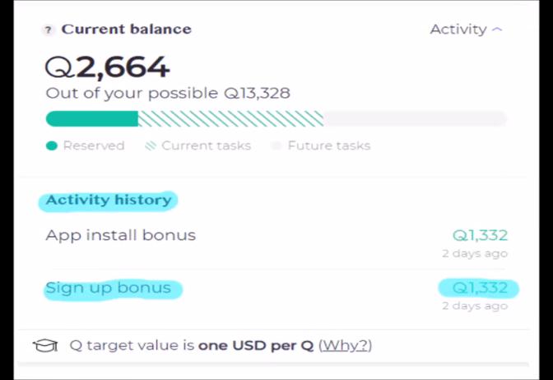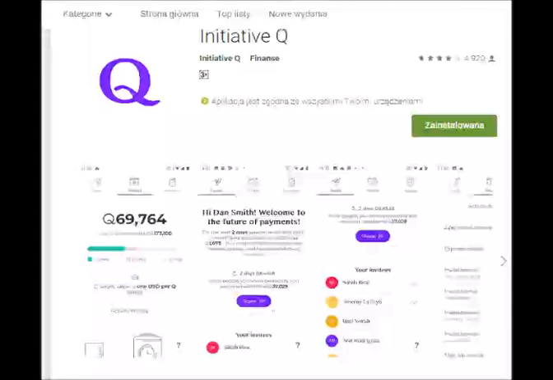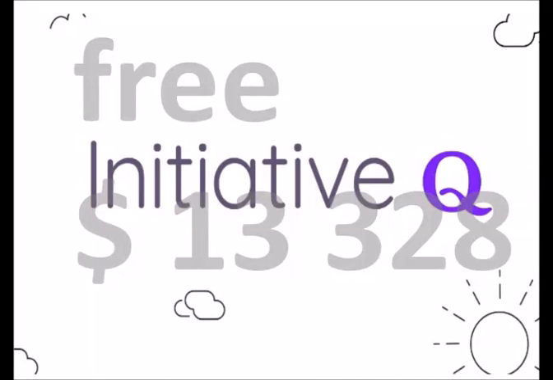First is the sign up bonus, and another one if you downloaded the application. Do it, as you will double your entrance reward to 2,664 Qs as of today. You download the application from the official Google or Apple stores. Use this link in case you have not yet done it or signed up before the release of the application.